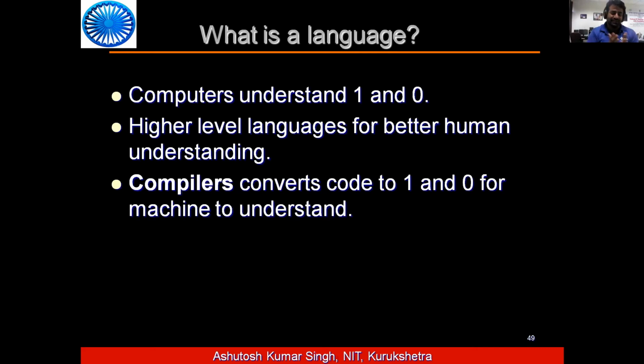That is a kind of range basically, maybe from 2 volt to 5 volt the value is 1. But again, that depends on which technology we use. So computers understand 1 and 0. We write programs in higher level languages, and then the compiler converts them into 1 and 0.